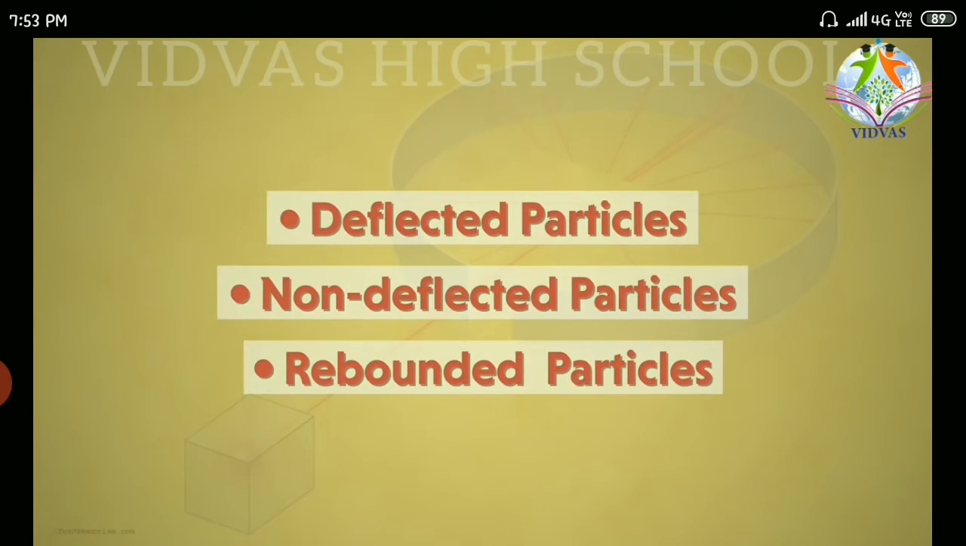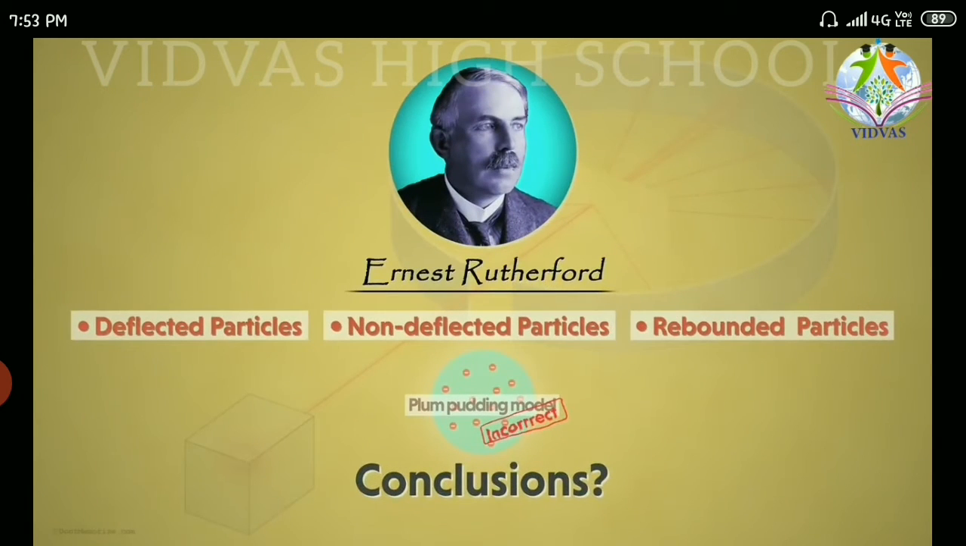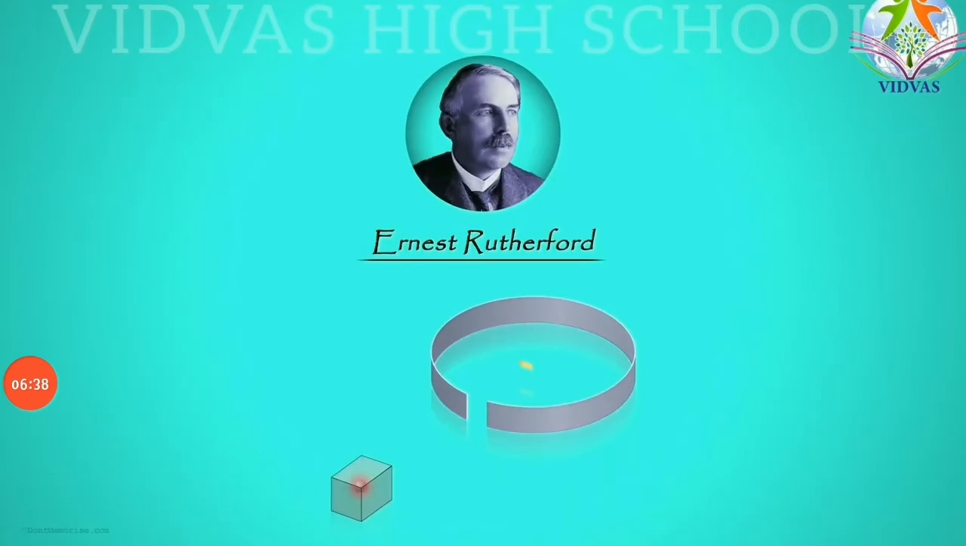So depending upon these 3 cases, Ernest Rutherford said that the plum pudding model given by J.J. Thomson was completely incorrect, and he started to give a clear atomic model depending upon these 3 observations. So let's see what are his conclusions and what model he has given in the next video. Let's see how Rutherford has concluded and given us the model.